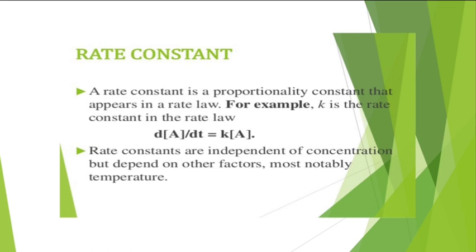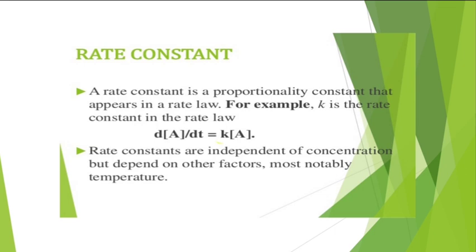And the rate constant is defined as a proportionality constant that appears in the rate law. For example, K is the rate constant in the rate law. So d concentration of A divided by dt is equal to K into concentration of A. So this K is the rate constant.